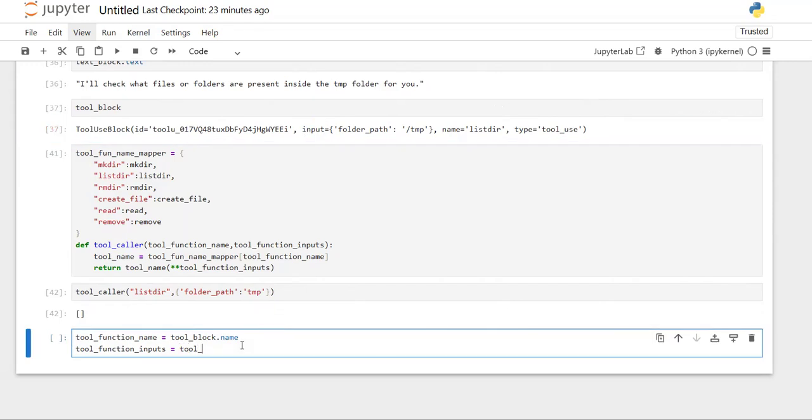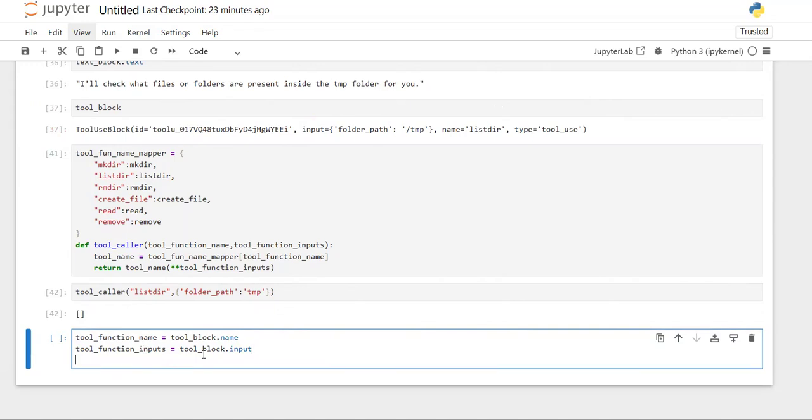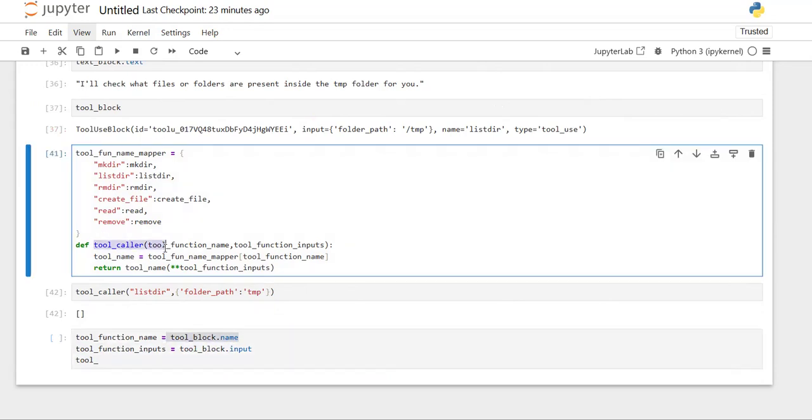Tool block dot input will provide me the tool function related inputs. Then, in order to get the response by executing this tool with these inputs, we have already created this tool caller.